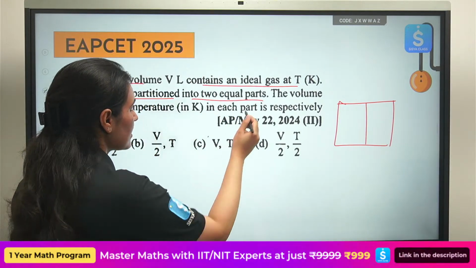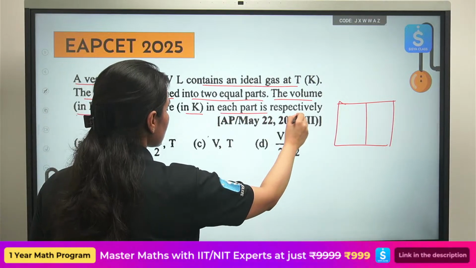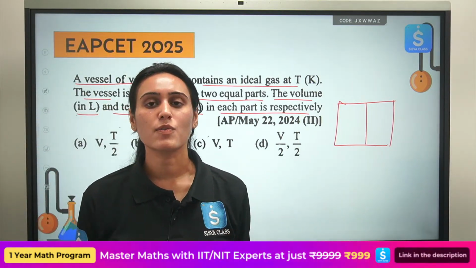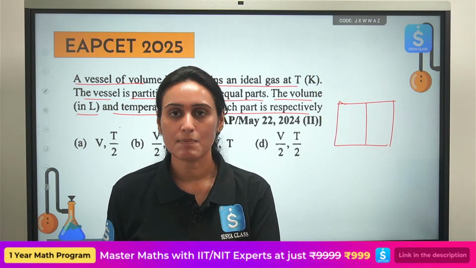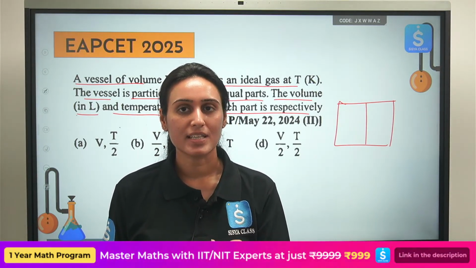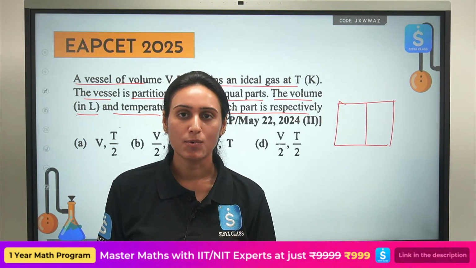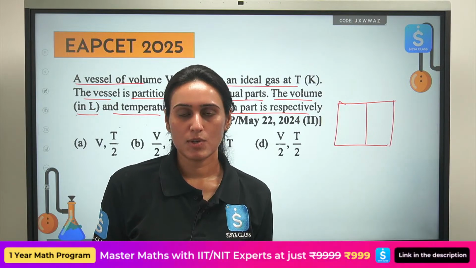The volume in liters and temperature in Kelvin in each part is respectively. Okay. So what do you think about volume? Is it extensive or intensive property? Extensive property depends upon the amount of the substance. Intensive property does not depend upon the amount of the substance. So volume is extensive. More amount, more volume.